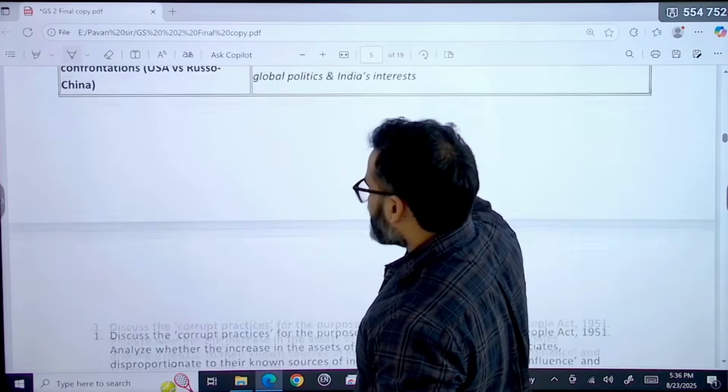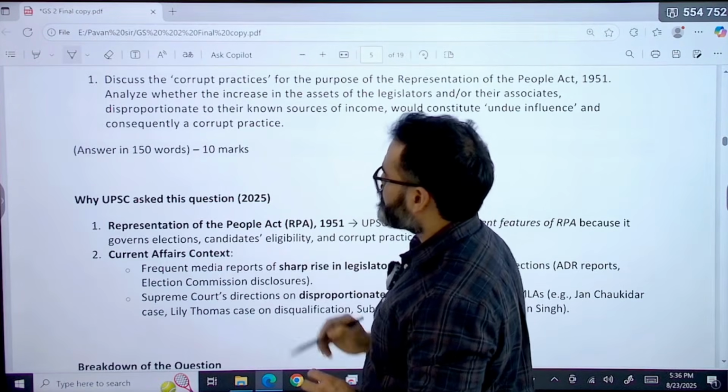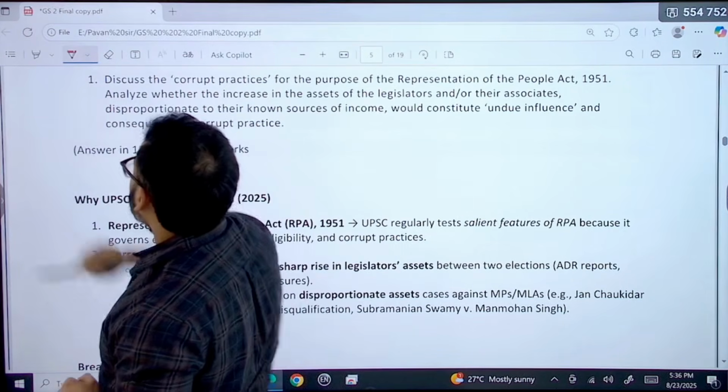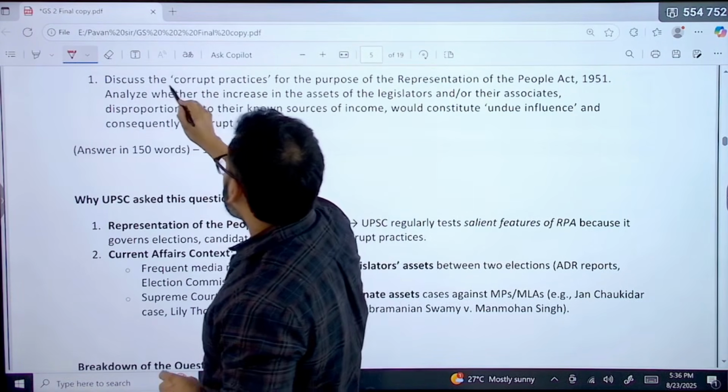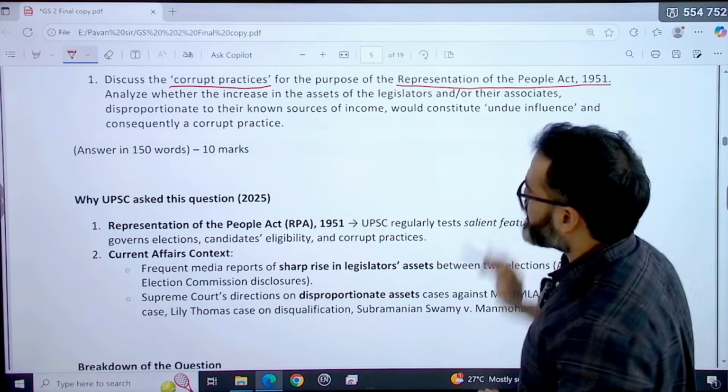So, for example, if we come to the first question, it is: discuss the corrupt practices for the purpose of the Representation of People's Act 1951.